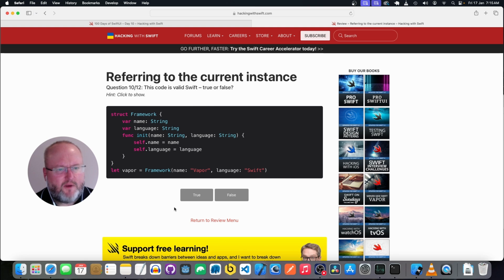Okay, we have a struct Framework, which has a property called name, which is a string, and a property language, which is a string. We have an initializer method. Okay, it's calling func before the initializer, so that's not going to be valid.